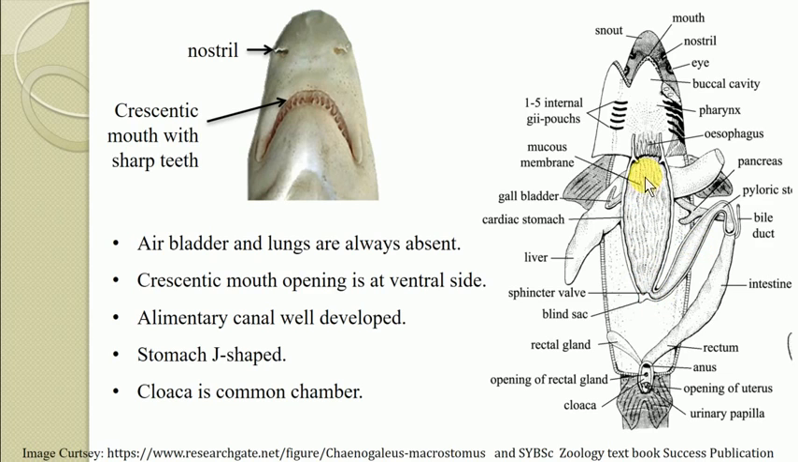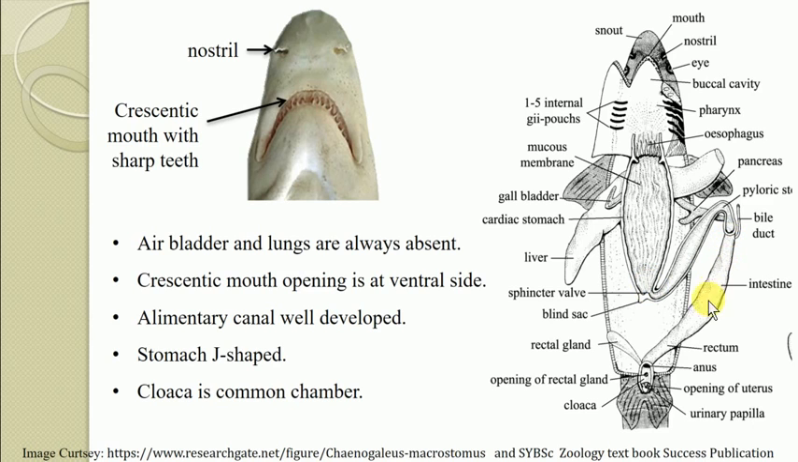The stomach is broadly categorized into two parts: the sac-like part, known as the cardiac stomach, and the tubular or pipe-like part, known as the pyloric stomach. If you see the overall shape of the whole stomach, cardiac and pyloric together, it is somewhat J-shaped, which is again a characteristic feature of the chondrichthyes fishes, or the elasmobranchs.